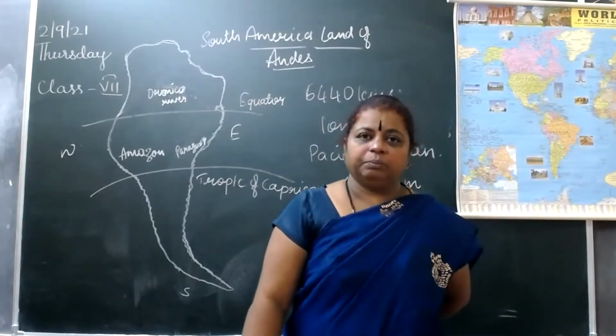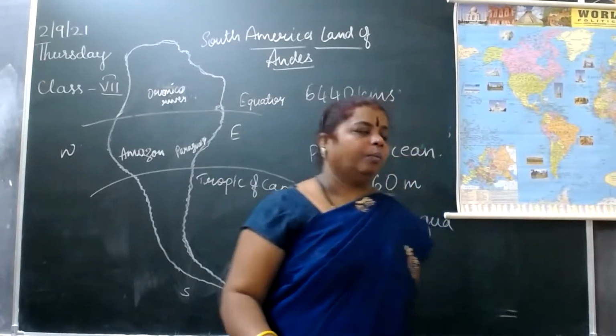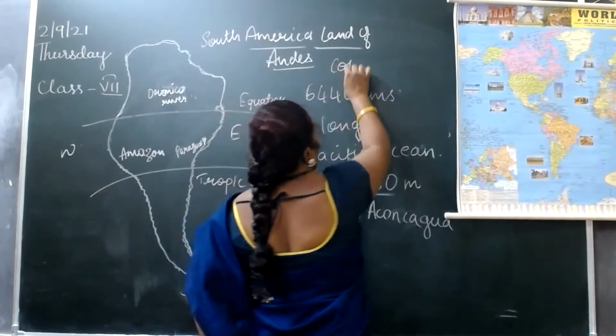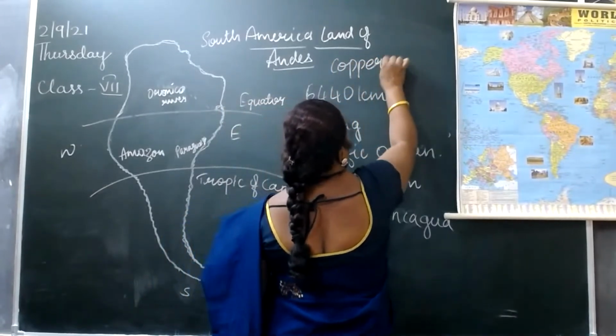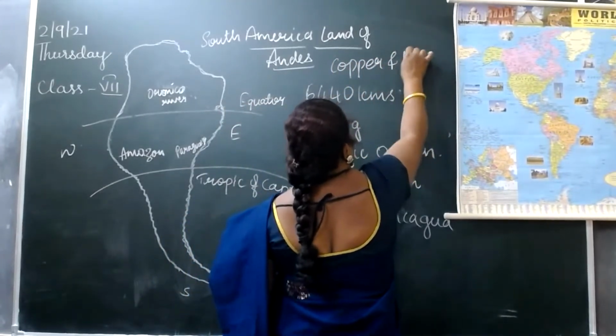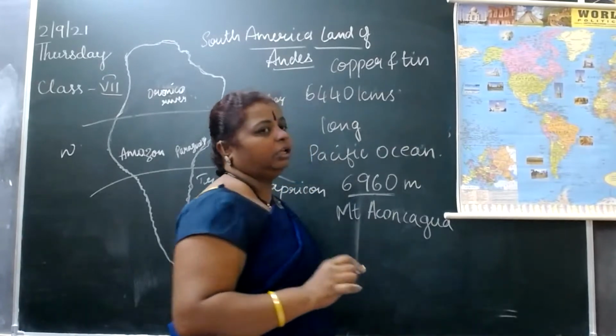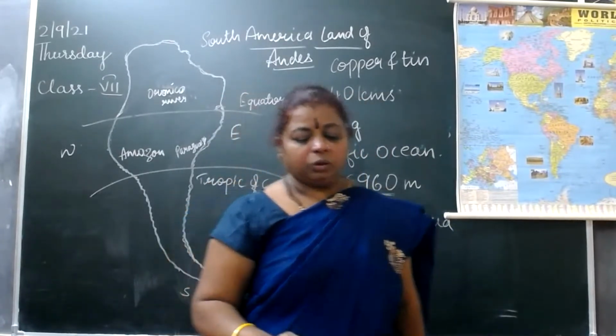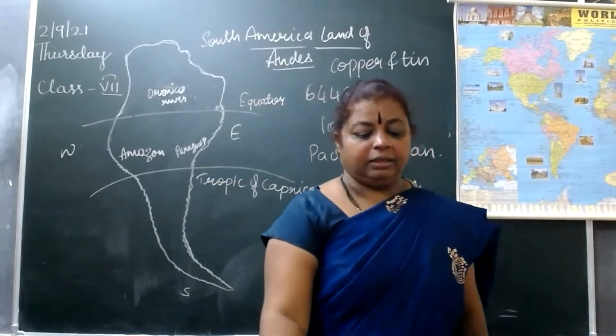So they are rich in minerals like copper and tin, especially in the Andes mountains. So this is about the Andes mountains.